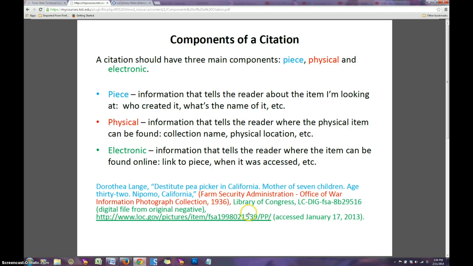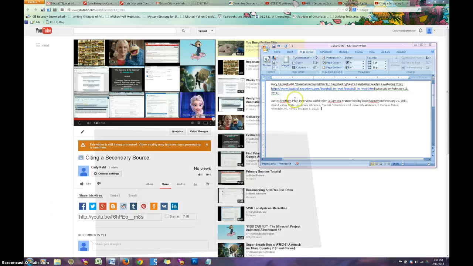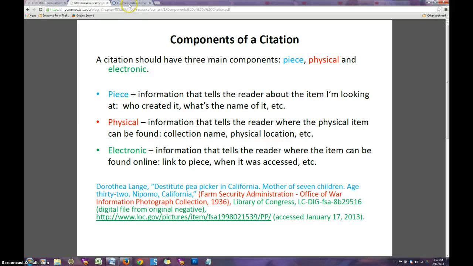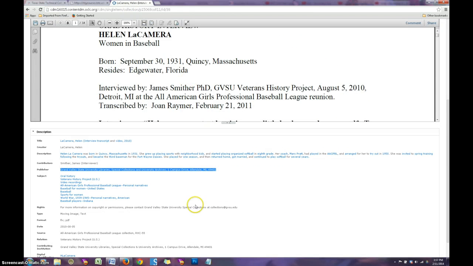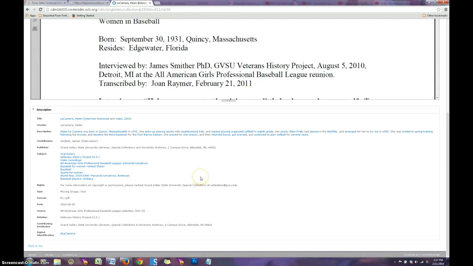Wonderful. All right. I'm thinking we might have gotten all of the information for the physical section. Now we're going to move on to the digital or electronic information, the link and when it was accessed and things of that nature. Obviously, it doesn't look like there is any identifier, oh, I'm sorry, there is right here.